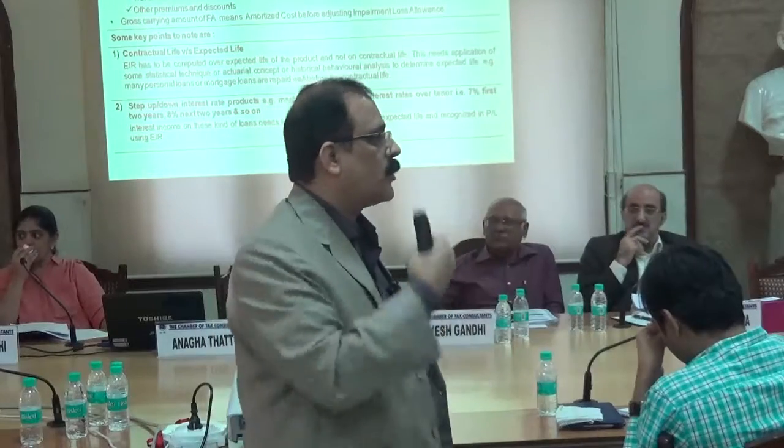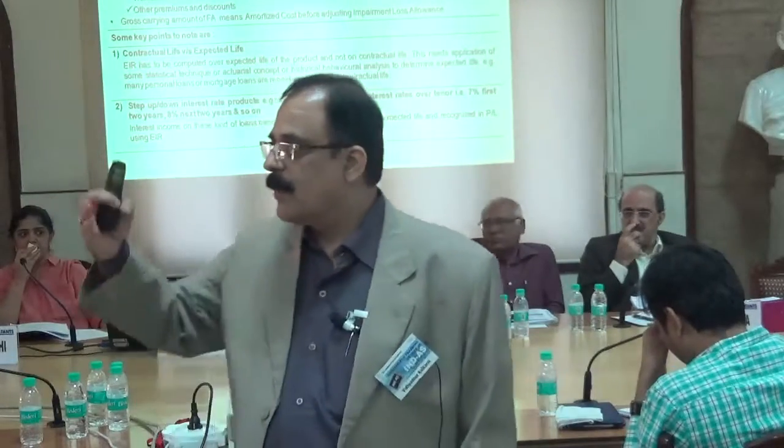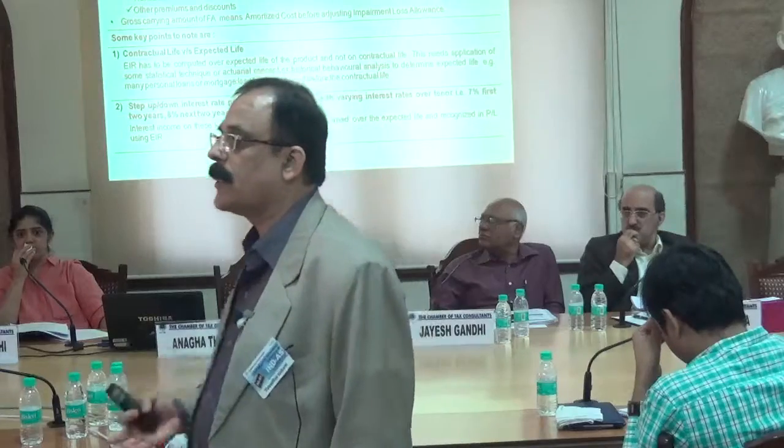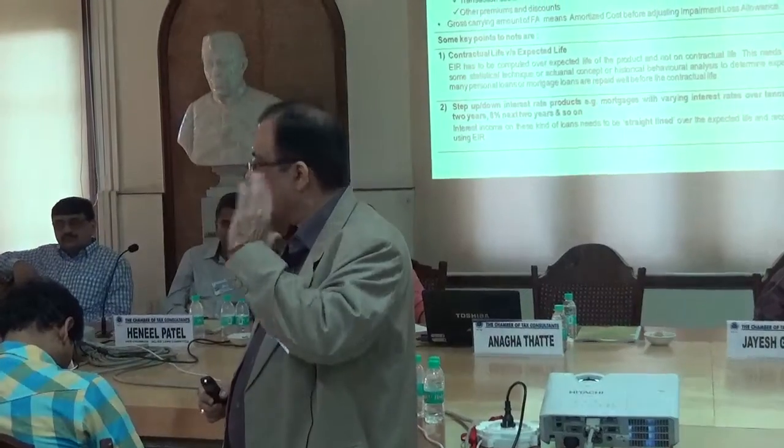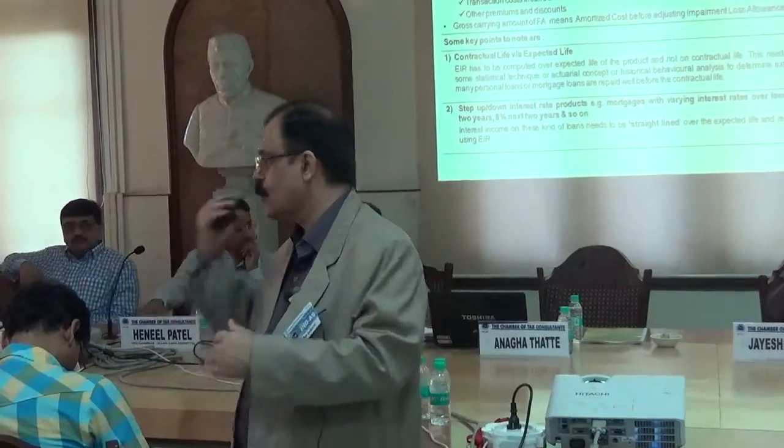In banks, a mortgage loan might be given for 10 years, but historically, based on the record, they know that it is getting closed in a period of 7 years, 5 years. So you have to do this EIR calculation initially at 5 years. So can we go for the actual life? Yes, you have to, there is no other option.